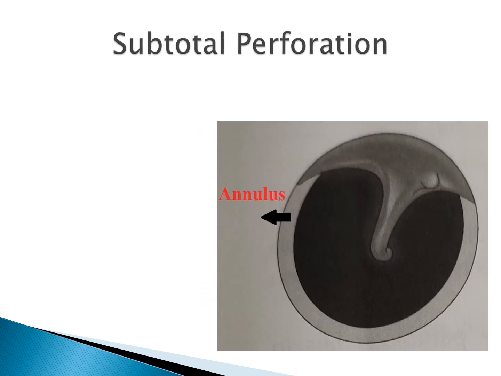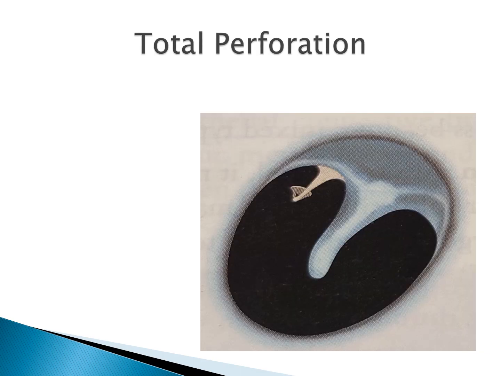This is a subtotal perforation. Here we can see that most of the pars tensa is destroyed. Only the annulus is there. So this is a subtotal perforation. This is a total perforation. Here we can see that even the annulus is destroyed. So this is the classification of perforation according to the size of the perforation.